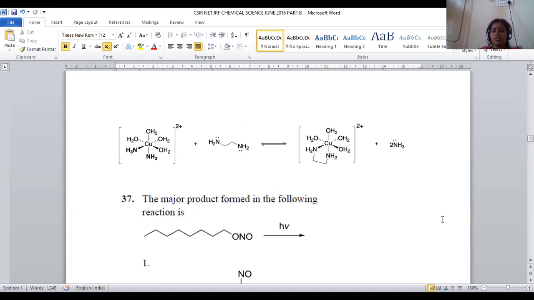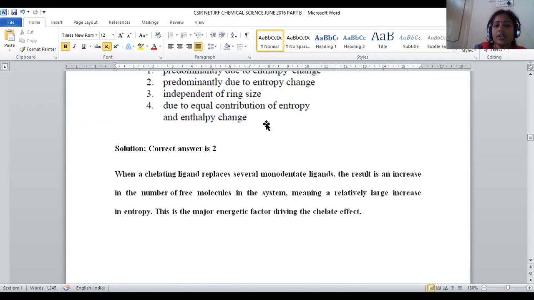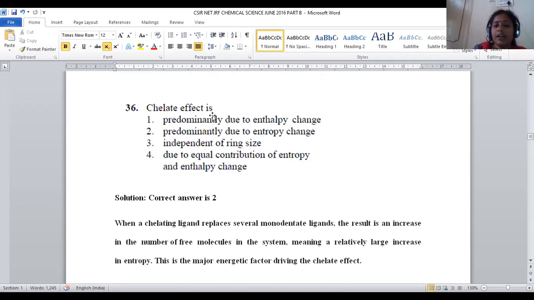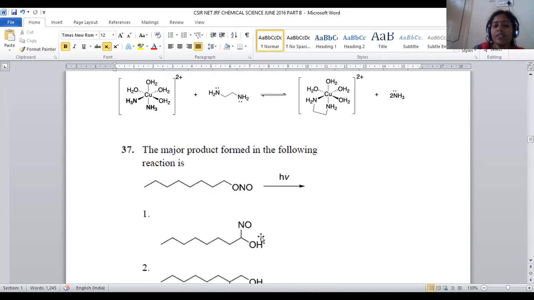Let us discuss one simplest example. This is the open chain molecule, and we are taking ethylene diamine. What is the ligand? Ethylene diamine, being bidentate, is able to replace 2 amines. Here chelation is possible, so obviously a change in entropy is possible. Entropy variation can be possible, right? That is the only parameter which is mainly affected by the chelate effect. So entropy will be varied with the chelate effect.